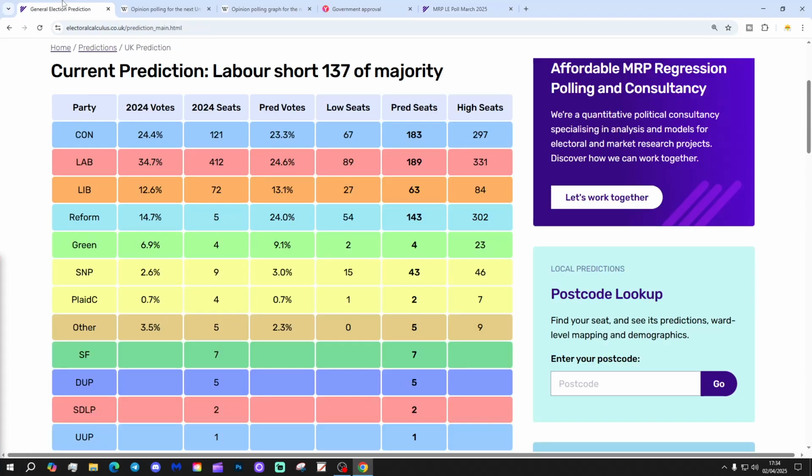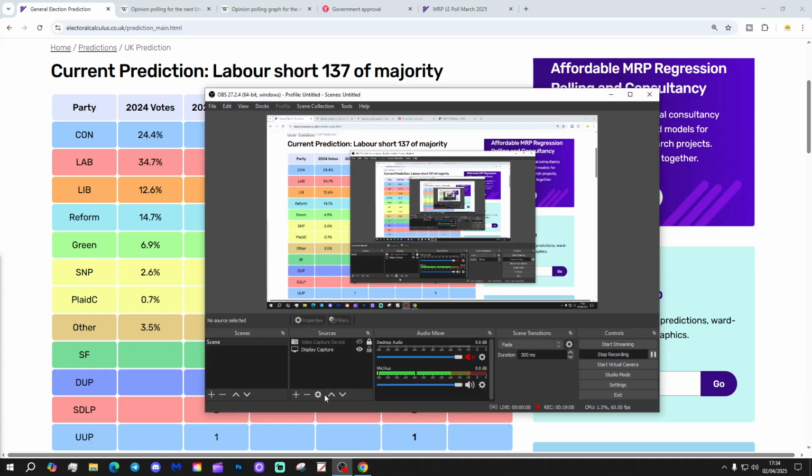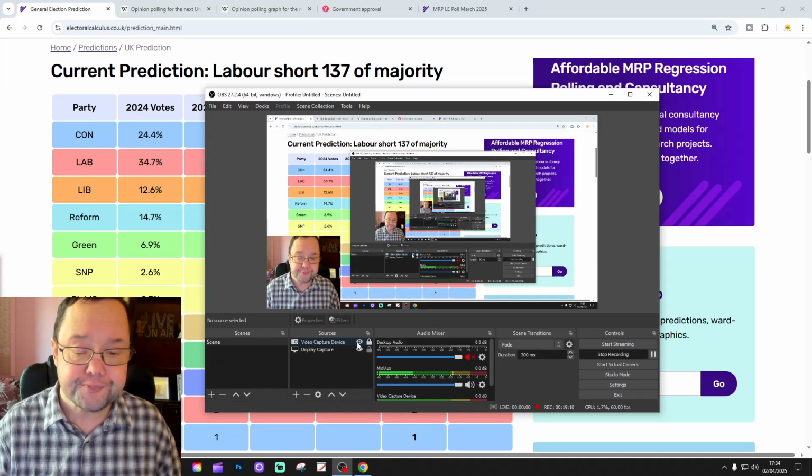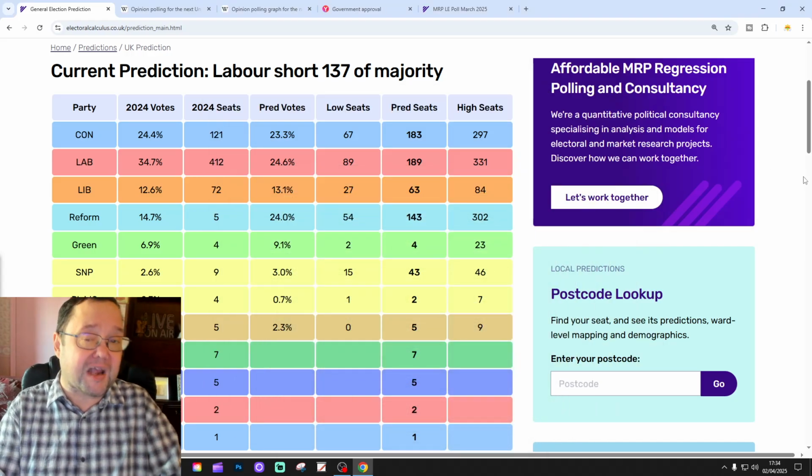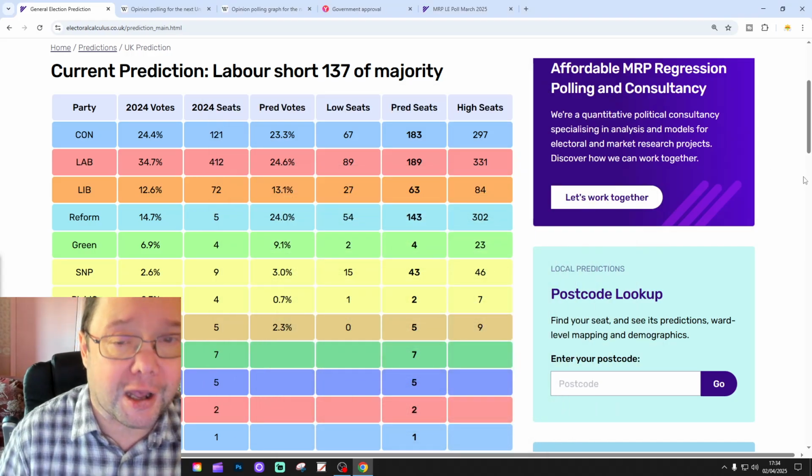Let's go back finally to Electoral Calculus's general election prediction. So there we go. For April 2025, they're saying Labour 137 seats short of an overall majority, and we shall see how that plays out when we do our next general election tracker video, which of course will be at the beginning of May. I don't know exactly what the date will be, but it will be early on in May.